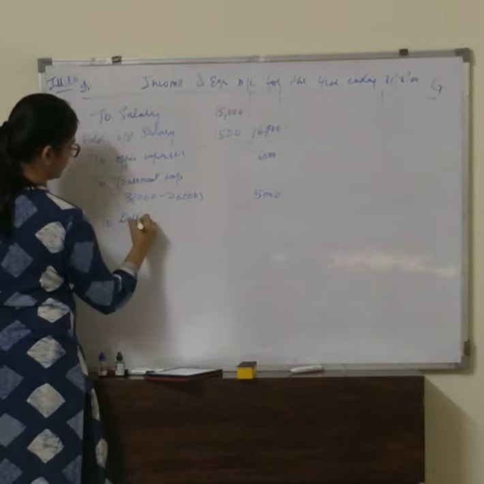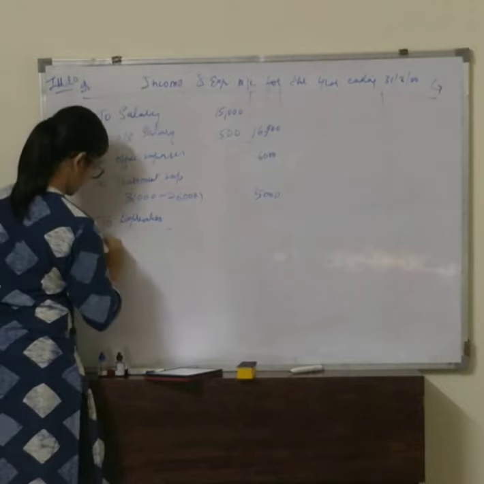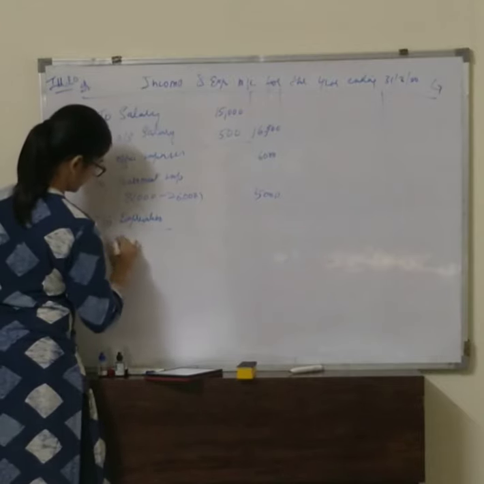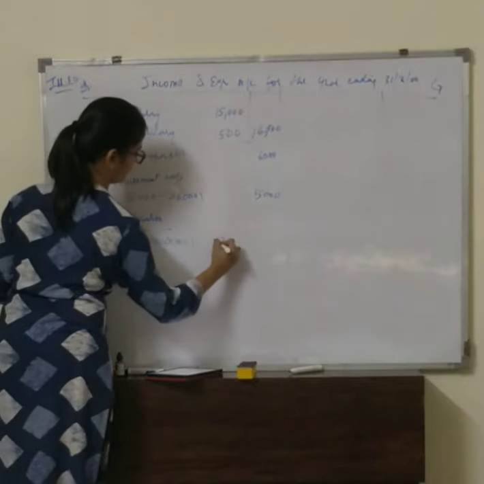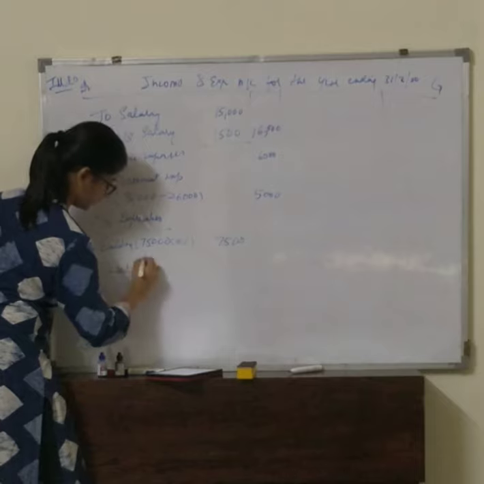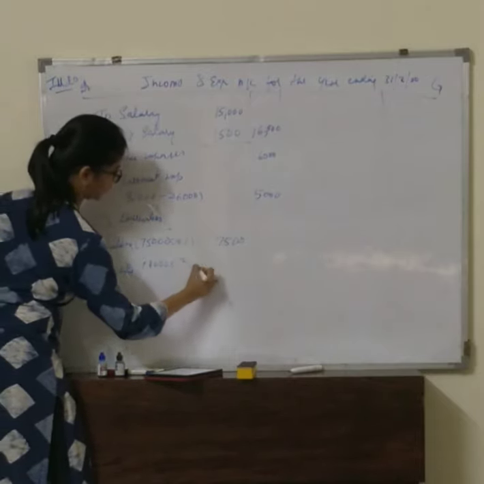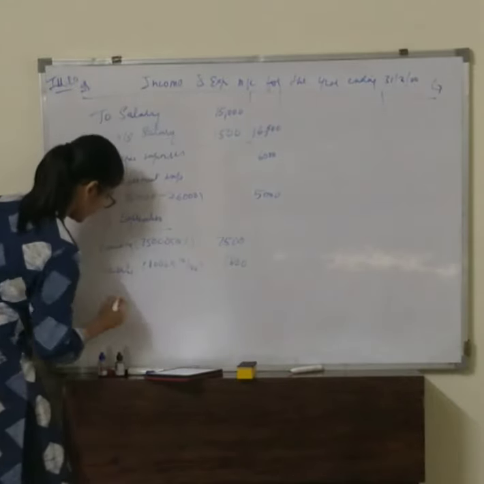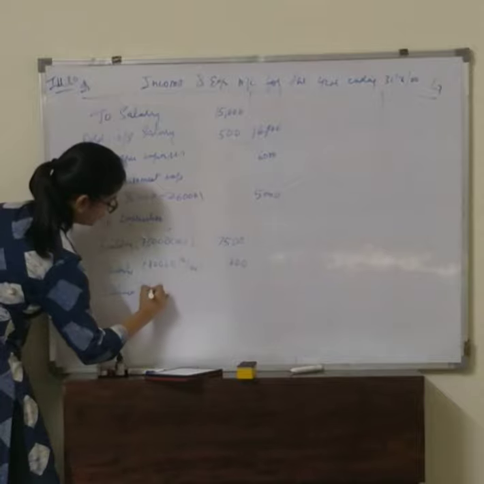Then we have, in the adjustments they have given us depreciation. So under depreciation we will have building. How much is it? 75,000 into 10%. So it is 7,500. Then we have furniture, 18,000 into 10 by 100. That is 1,800. Then they have said even billiard table has depreciation.